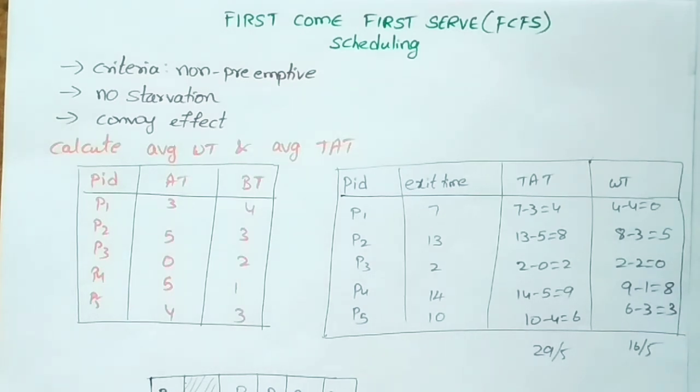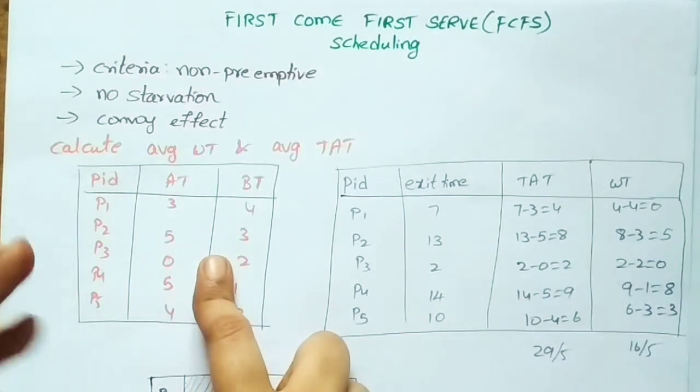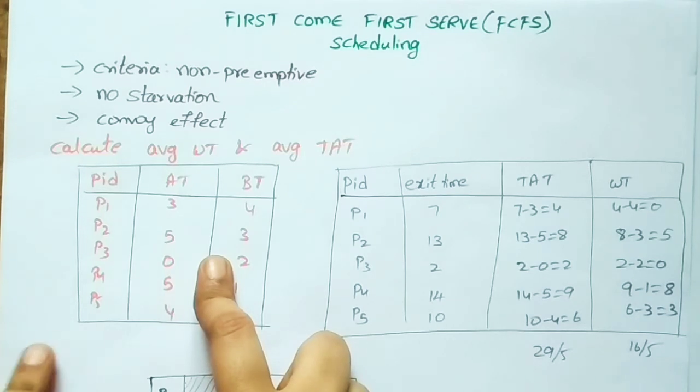And the first come first serve scheduling algorithm follows the data structure called a queue, and it is very simple and easy to implement. Let us see a small example of how to solve this FCFS scheduling algorithm.